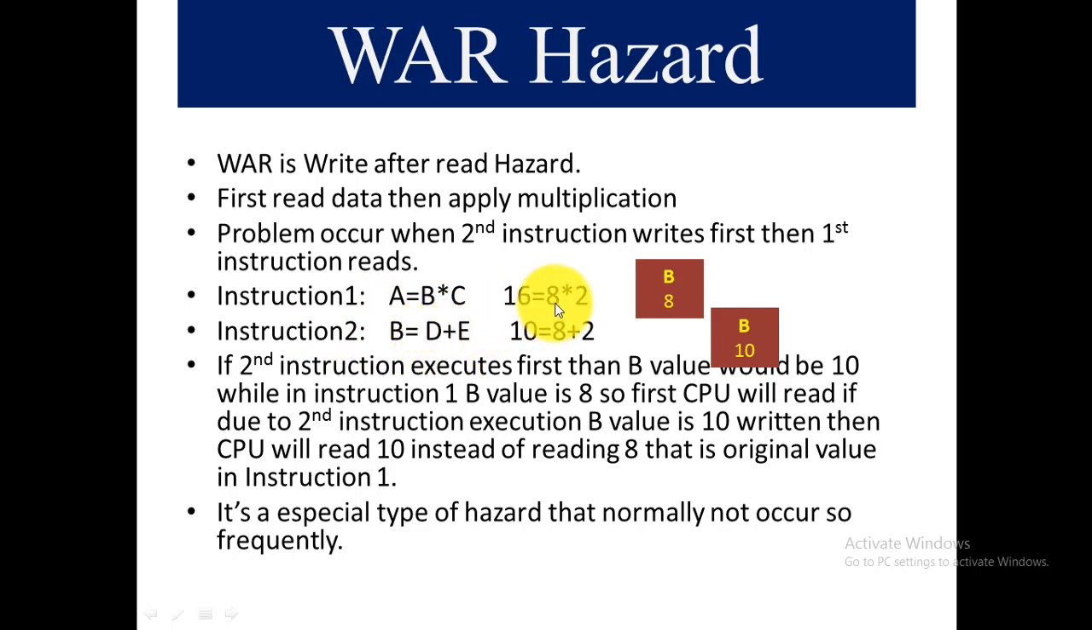So in the first instruction, suppose the values are 8 multiplied by 2, the value is 16, and in instruction 2, the values are 8 plus 2, the value is 10. So first read data, then apply multiplication. The problem occurs when the second instruction writes before the first instruction reads.